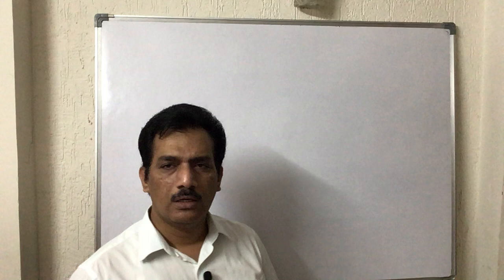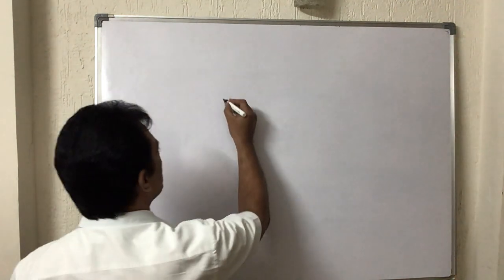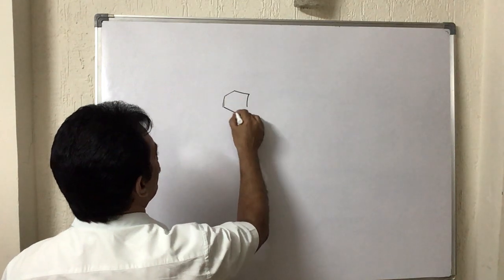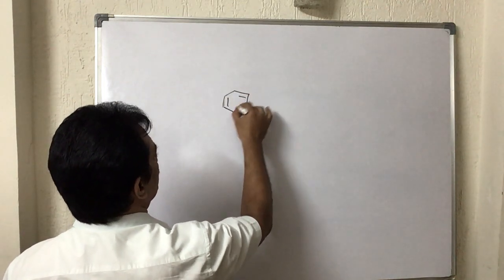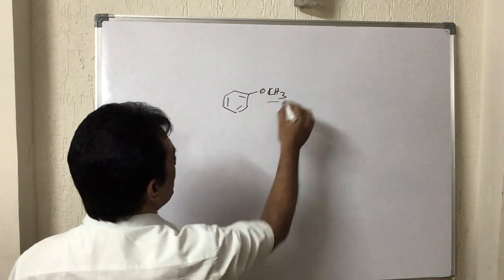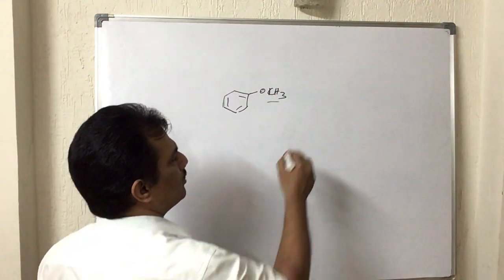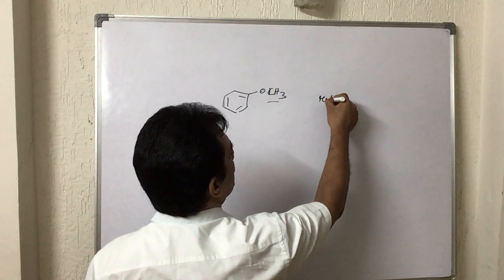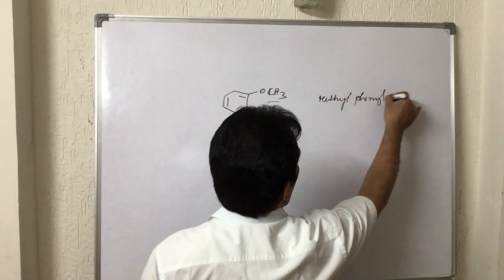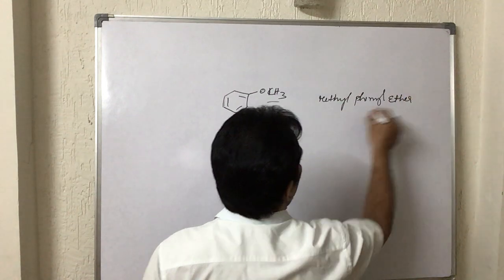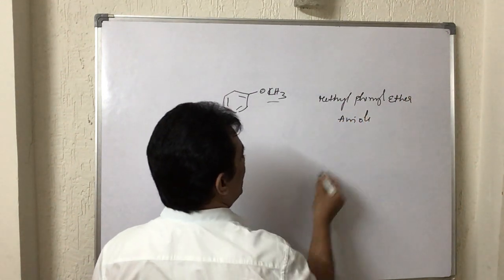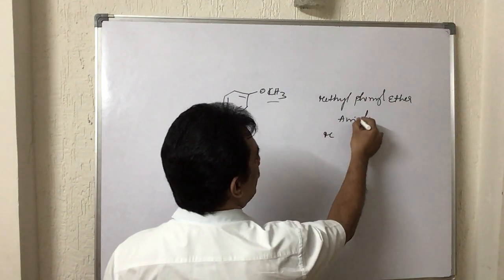Okay, let me start with this one. It is nothing but methyl phenyl ether. Why is it methyl phenyl ether? Because methyl comes first in alphabetical order. Methyl phenyl ether is simply known as anisole, or it can also be considered anisole.